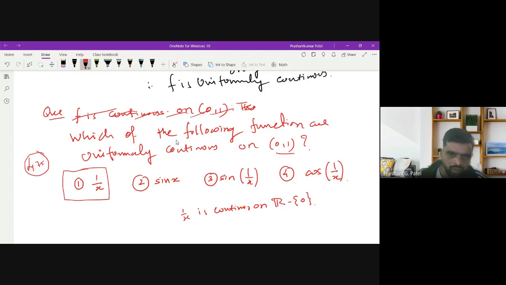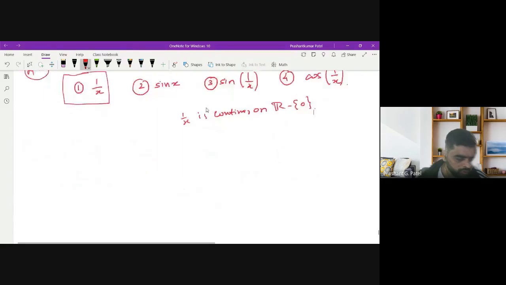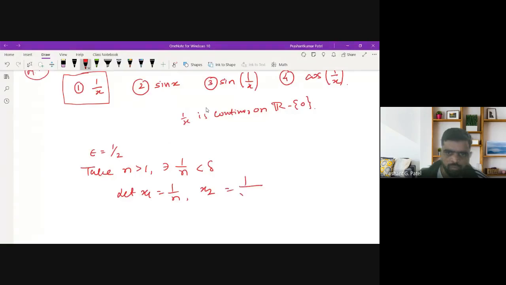I will give you the reason. Take epsilon as 1 by 2, and take n greater than 1 such that 1 upon n is less than delta. Let x1 be 1 by n and x2 be 1 upon n plus 1.